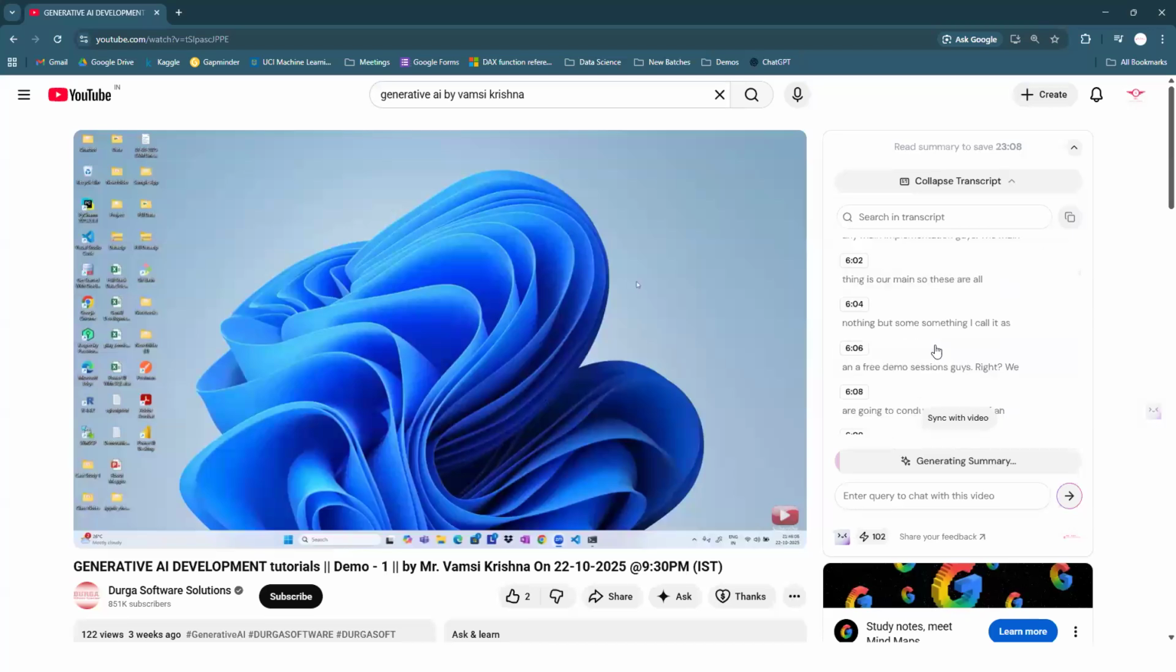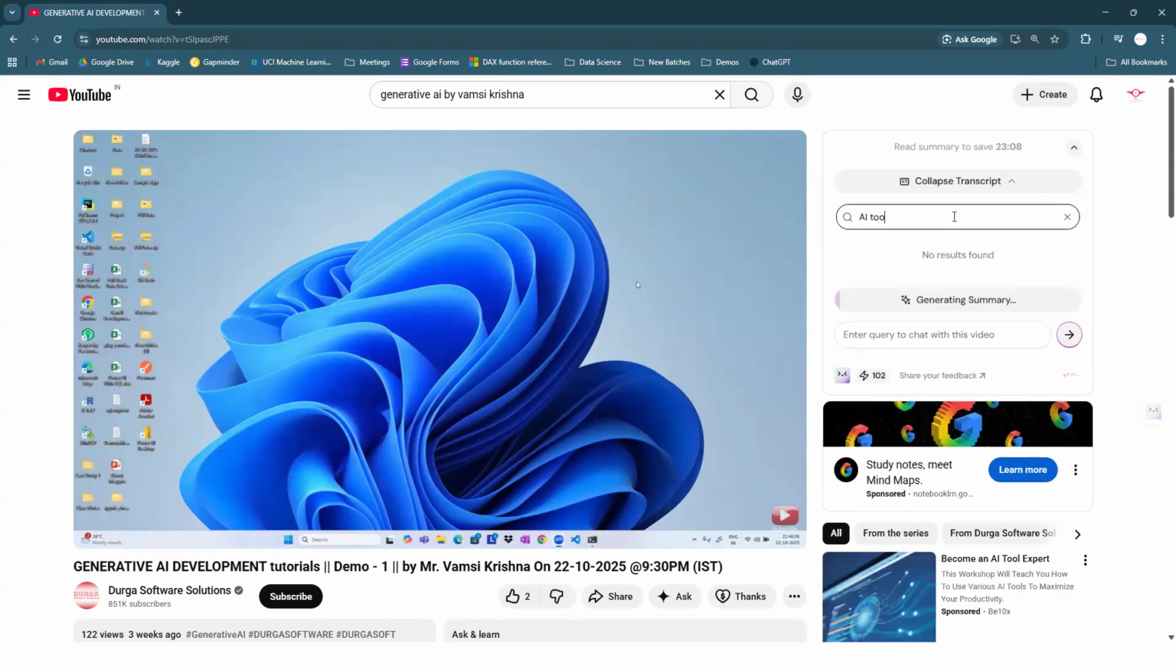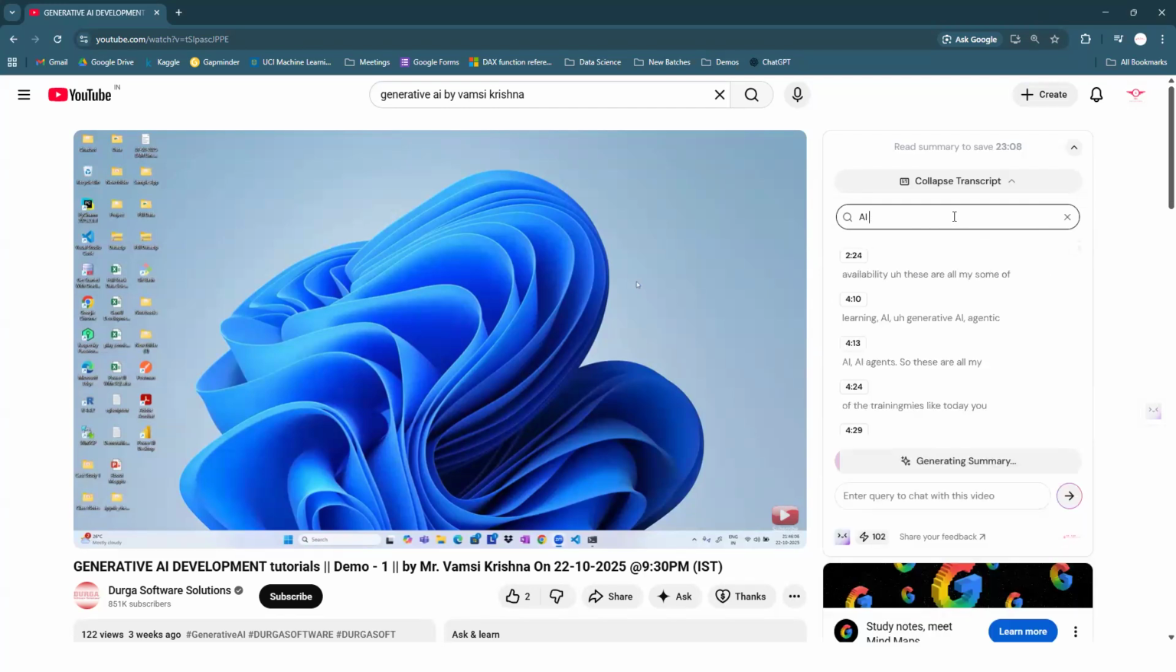So each and every minute to second. What topic I have been discussing, it is generating some transcript of that. So if you want, you can also search in the transcript. So where I'm talking about something called AI tools. At what topic, at what time I have been discussing AI tools is going to be there. So something like this.